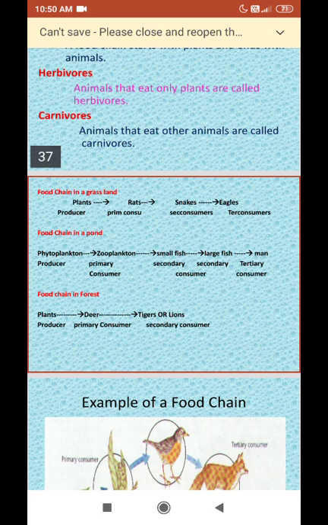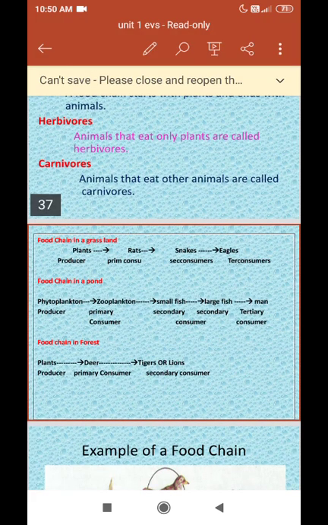The zooplankton is referred to as the primary consumer. The zooplankton is fed on by the small fish. The small fish is referred to as the secondary consumer. Here the large fish is eating the small fish as food. This is also referred to as the secondary consumer. The large fish is eaten by man, who is referred to as the tertiary consumer.